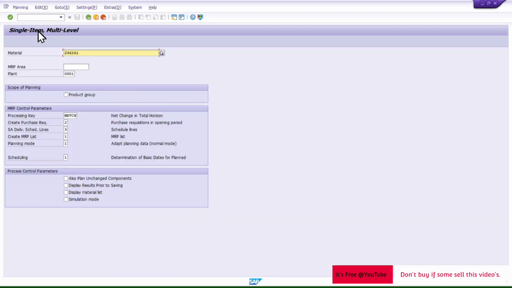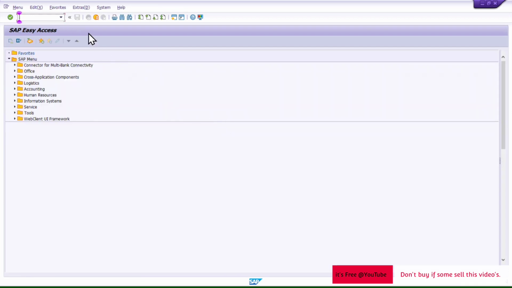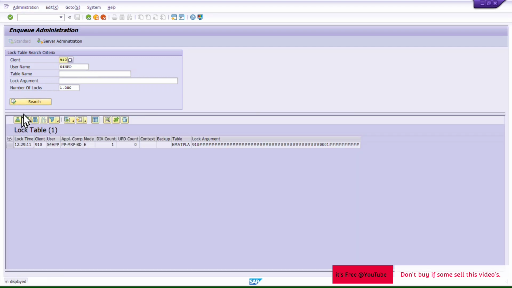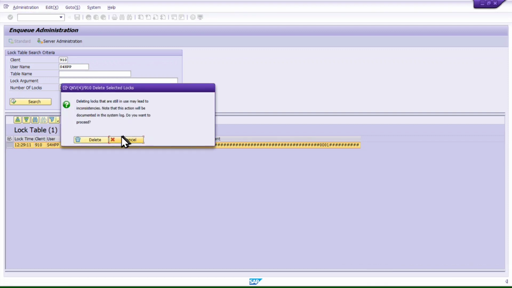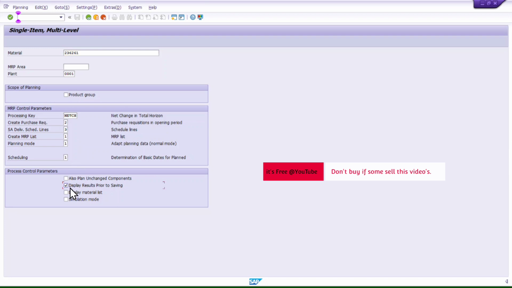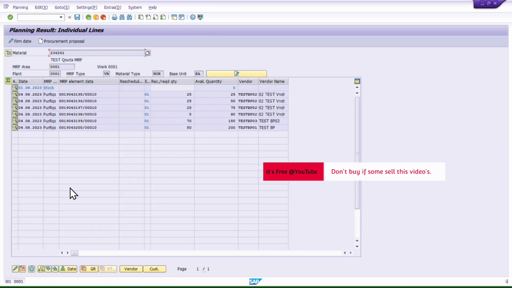MD02. Okay, display result prior to saving. Press enter, press enter. Okay, run MD02, display presenter.